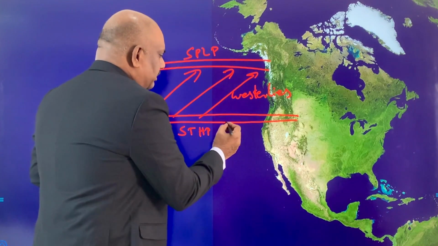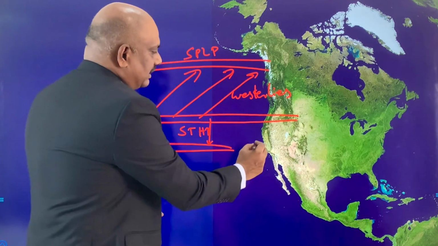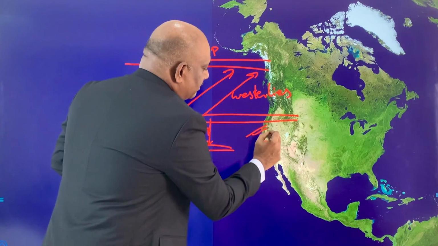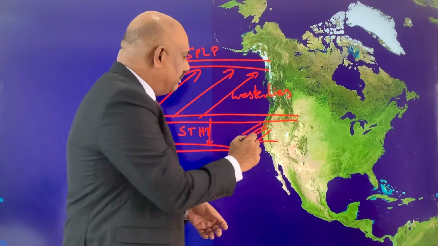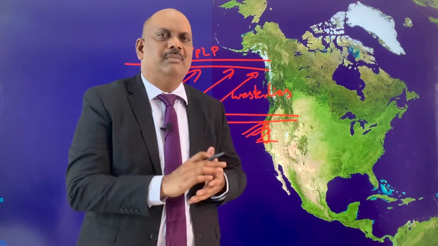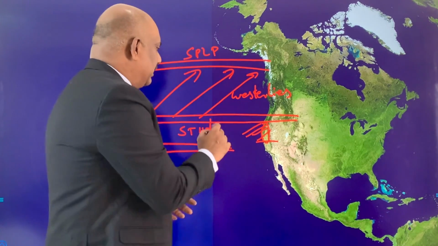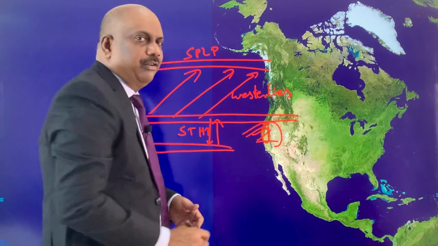During winter, with the southward migration of the sun, this subtropical high pressure belt manages to come down. As a result, even this area comes under the influence of westerlies. That means this area comes under the influence of westerlies only during winter. And with the northward migration of the sun, this pressure belt once again shifts northward, and this region will be devoid of any rainfall.